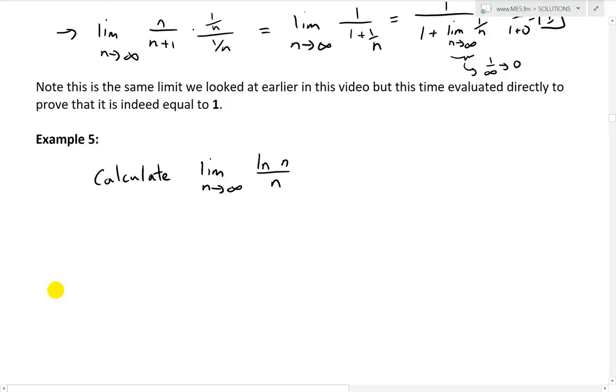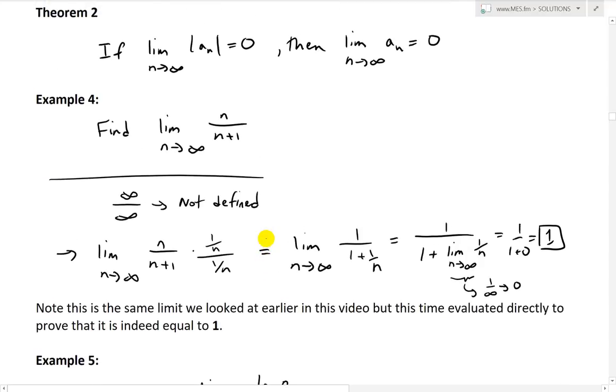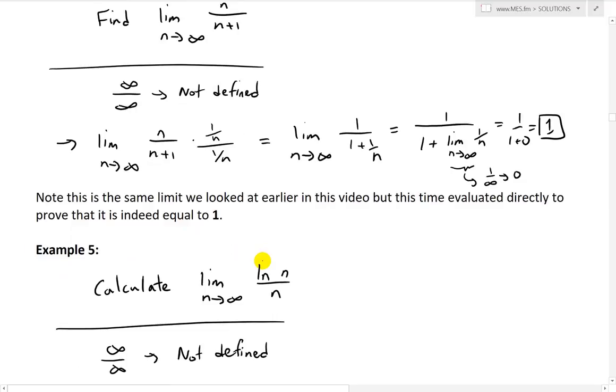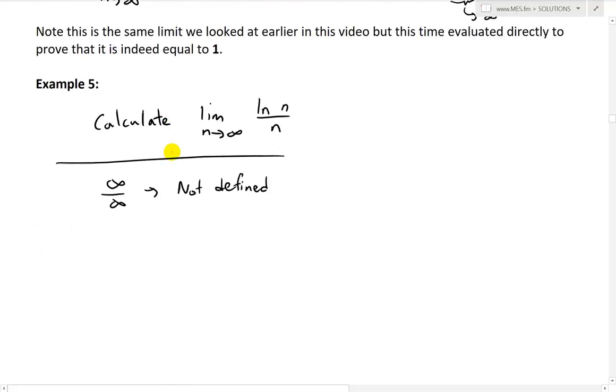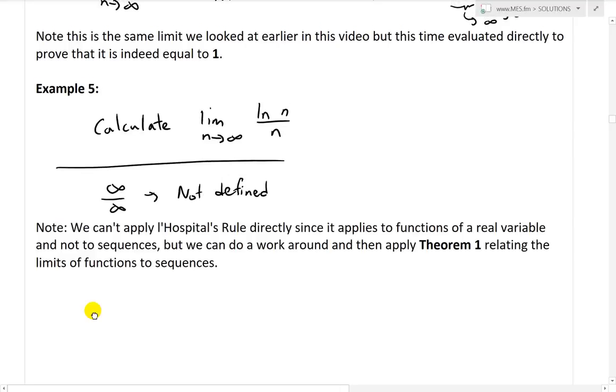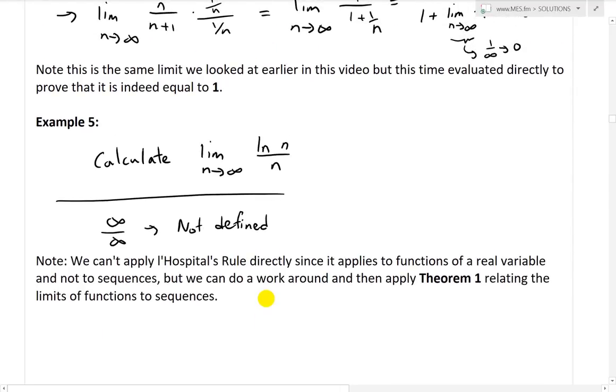This one says calculate the limit as n approaches infinity of ln n over n. So first thing to note again is, well, ln of infinity is infinity, and divided by infinity, again we have an infinity over infinity. This is not defined, and it isn't written in a simple way like the one above here that we could just divide by the highest power on top and bottom. But we can look at L'Hopital's rule, but we can't apply it directly.